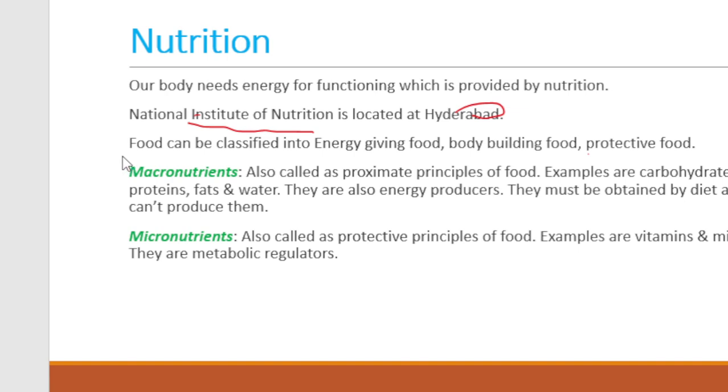Now food means types of food. There are generally three types of food. First one is energy giving, another one is bodybuilding, then there is protective food. What is the energy giving food? Energy giving food is the food that provides us energy. For example, we are eating banana or potato chips. These provide us energy.